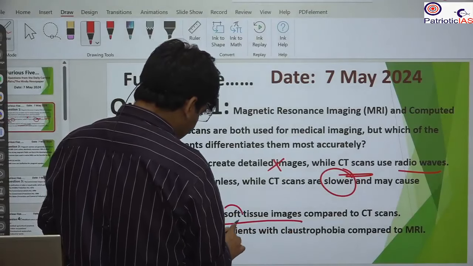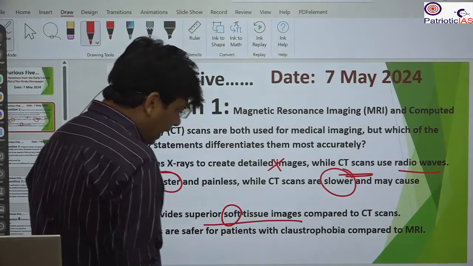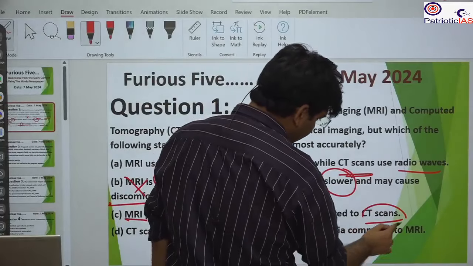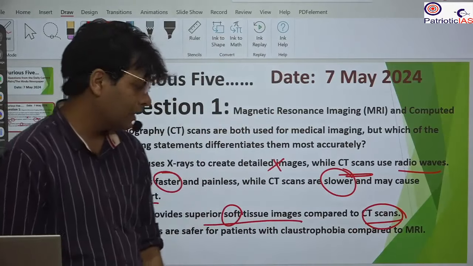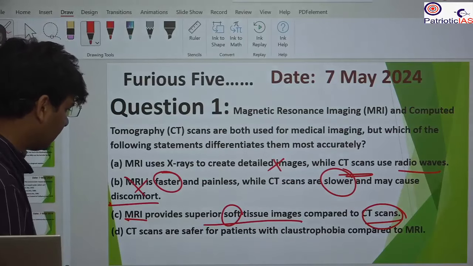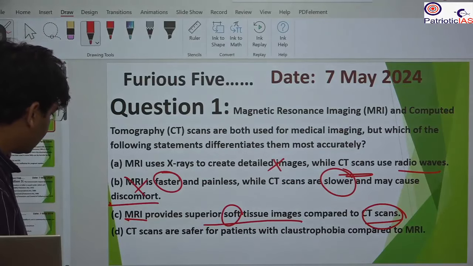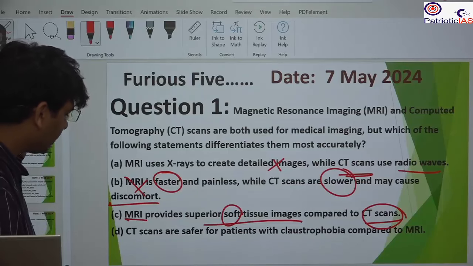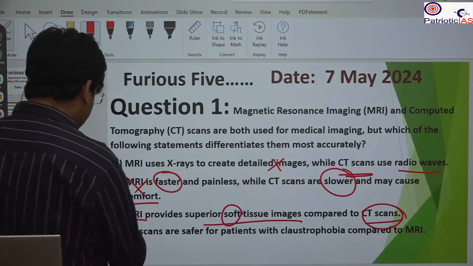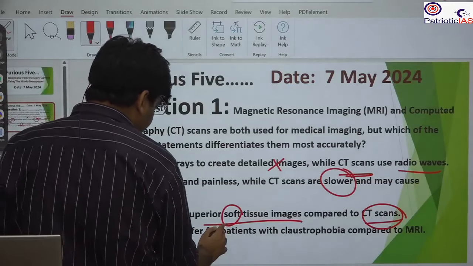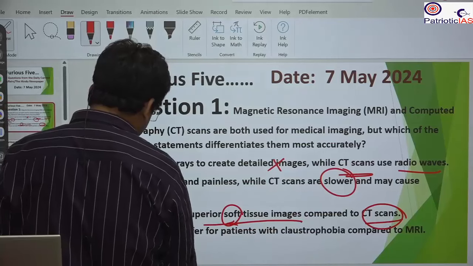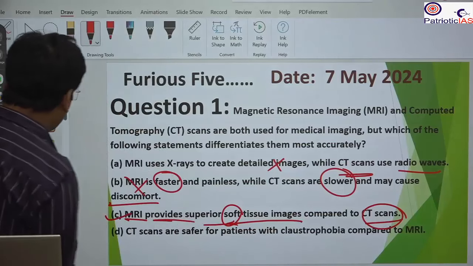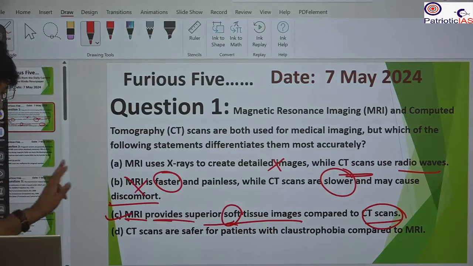Yes, MRI is for soft tissues, and CT scan for hard tissue such as bones. The last option, D: CT scan is faster for patients with claustrophobia compared to the MRI. This is just the reverse. So C will be the correct answer. It is for softer tissue and harder tissue, and this is the clearest differentiation between the two.